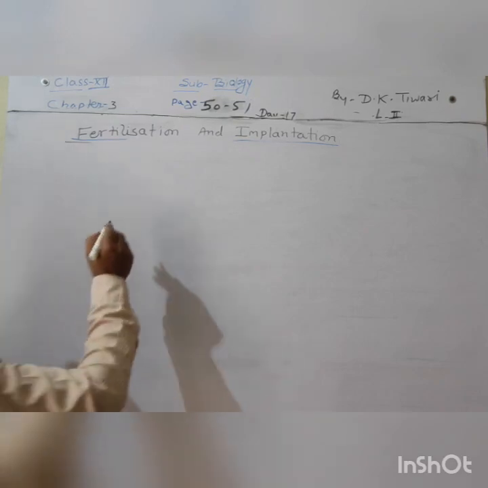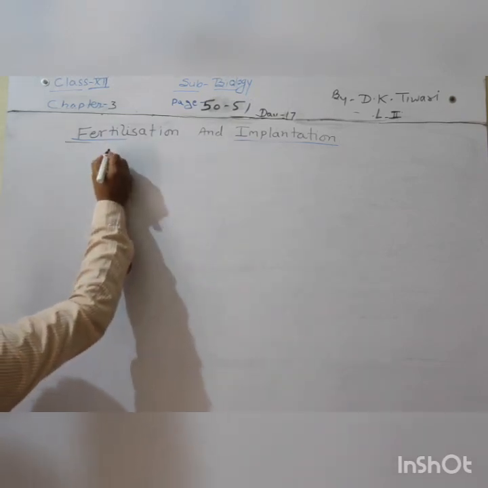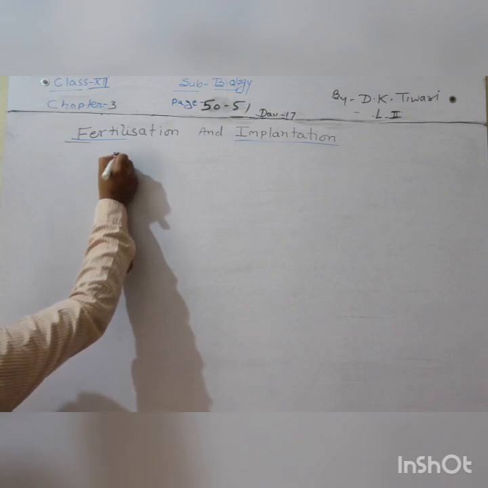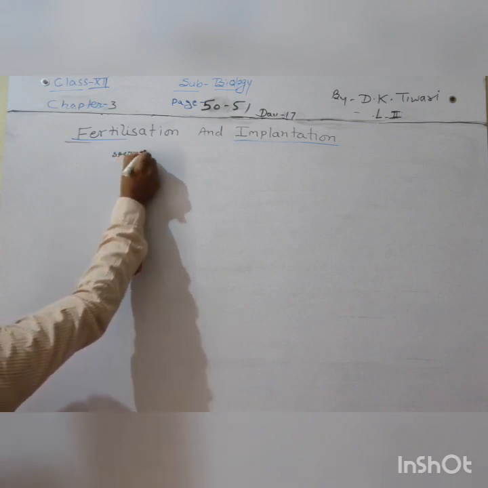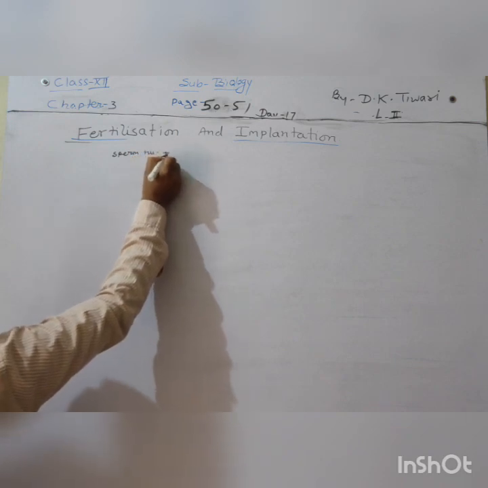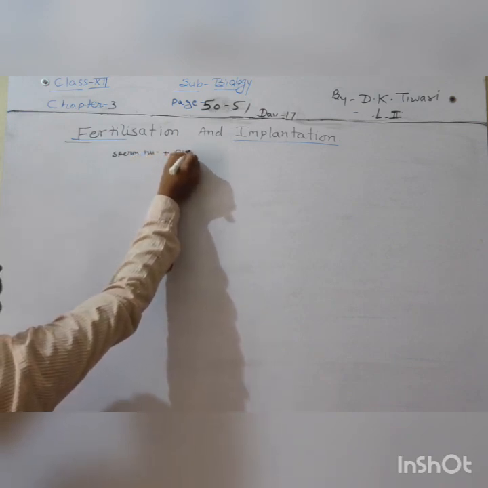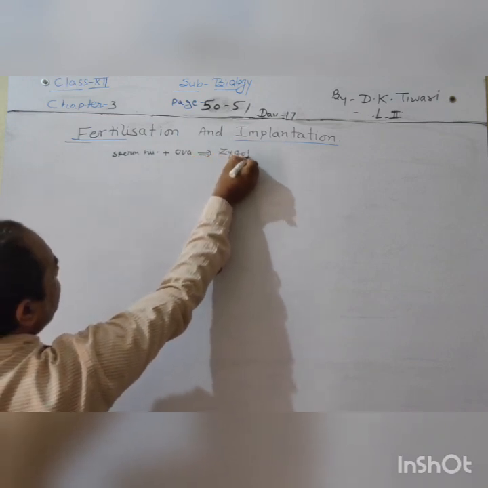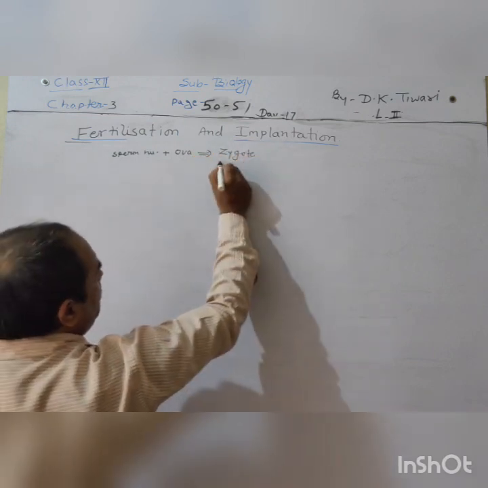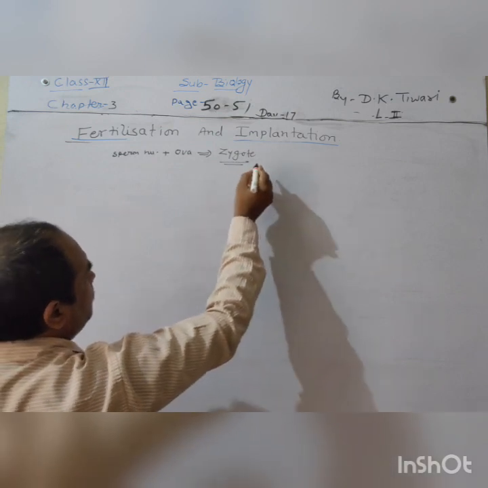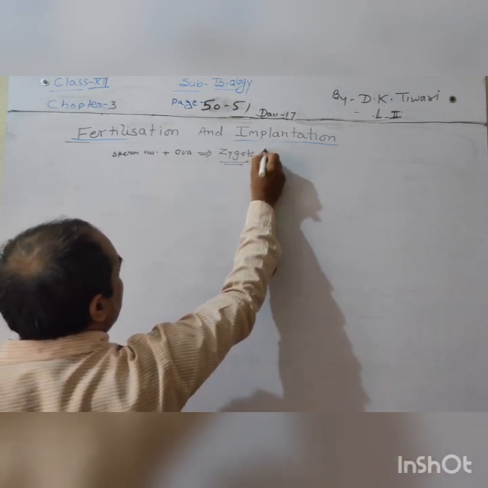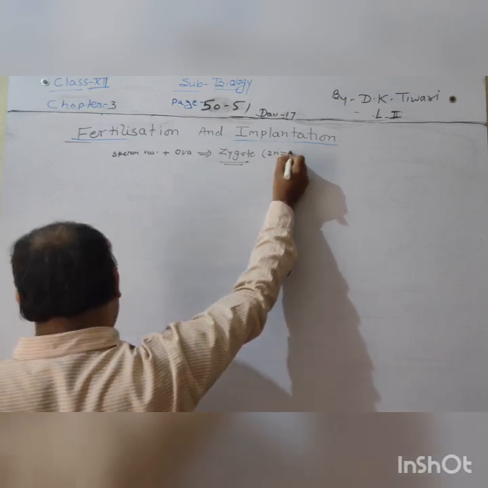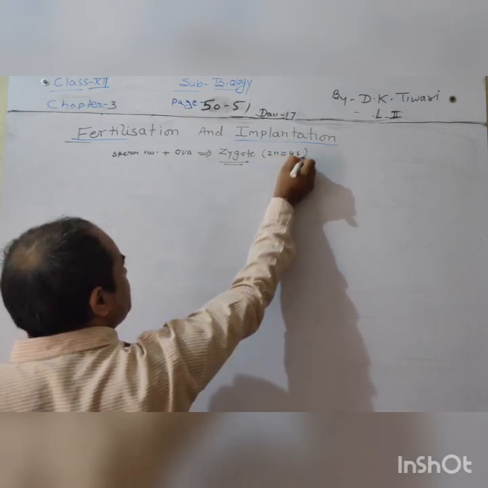Hello students. Now fertilization is completed. Male sperm nucleus and ootid ova nucleus have been fused and zygote is made. Now what will be the number of chromosomes in the zygote? That will be again equal to 2n, that is equal to 46 chromosomes.